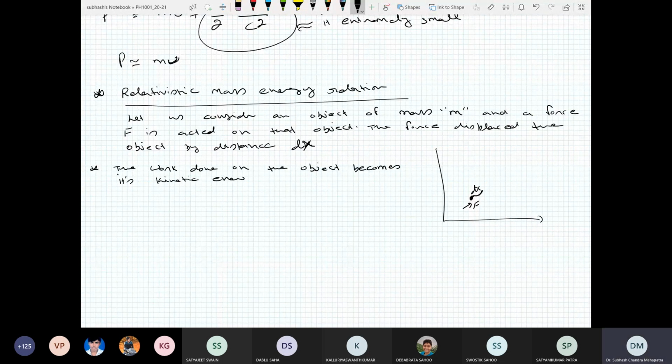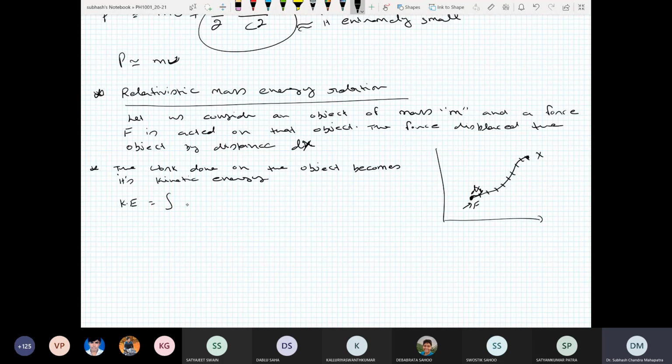I am doing some work on the object. It will displace the object, and the object will start moving with some velocity. If no other force is acting on that object, then all of this work will become its kinetic energy. Suppose you displace the object through a distance x. You divide everything into small parts.